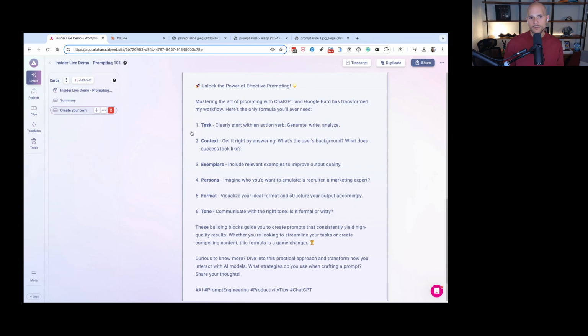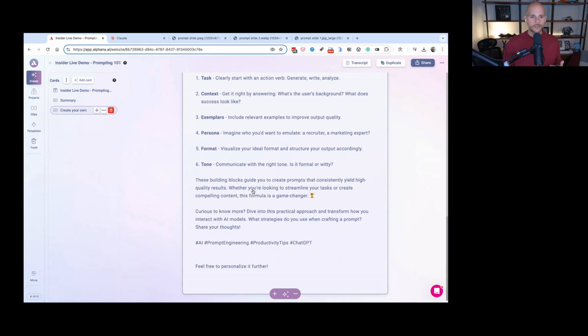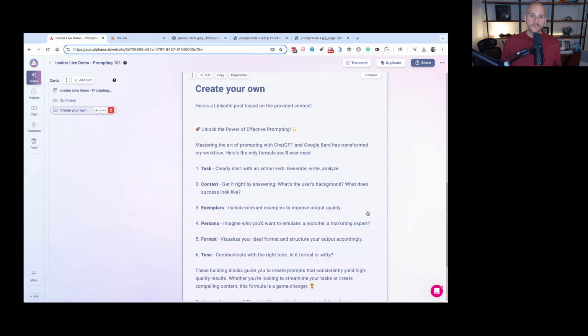So what this is doing, and this is actually what I'm going to cover today, is there are 6 parts to what's a good prompt. What's good is it extracted the insights and put together the 6 parts, like clearly start with an action verb, context, get it right by answering. It goes into these details, and these building blocks are what help you create good prompts. If you're curious to know more, dive into this practical approach. This isn't a bad post.